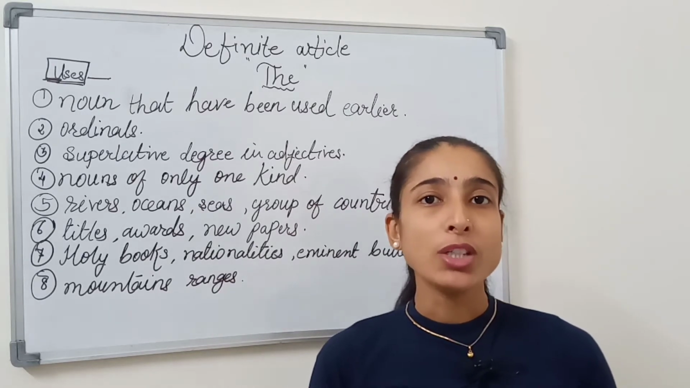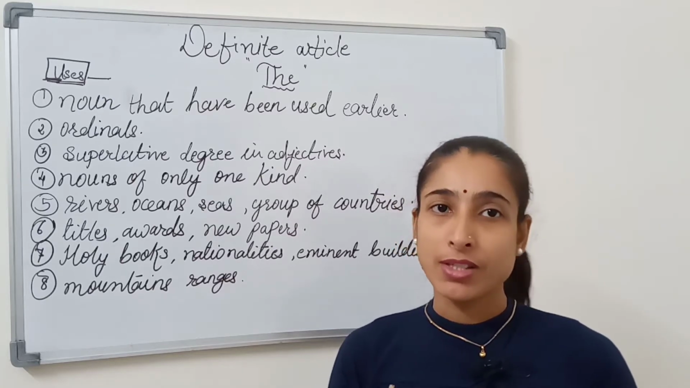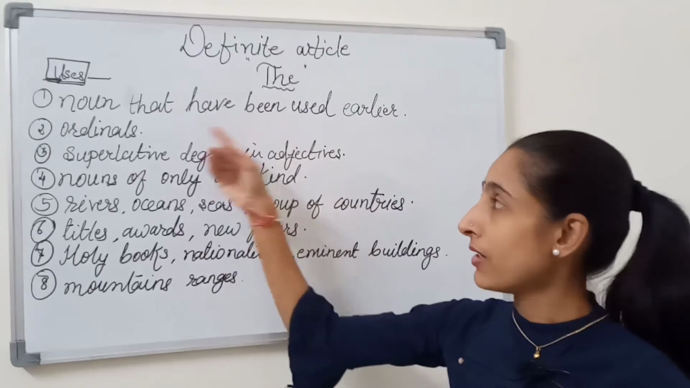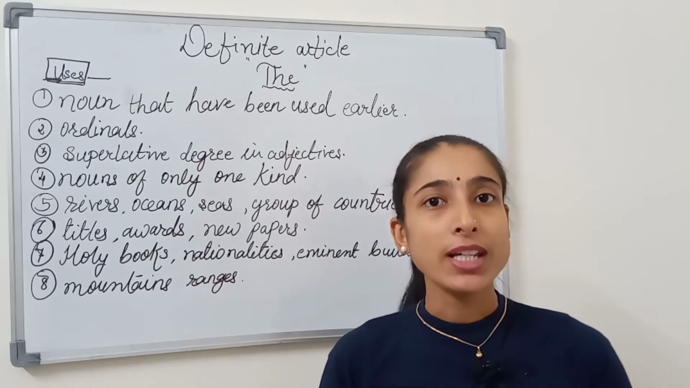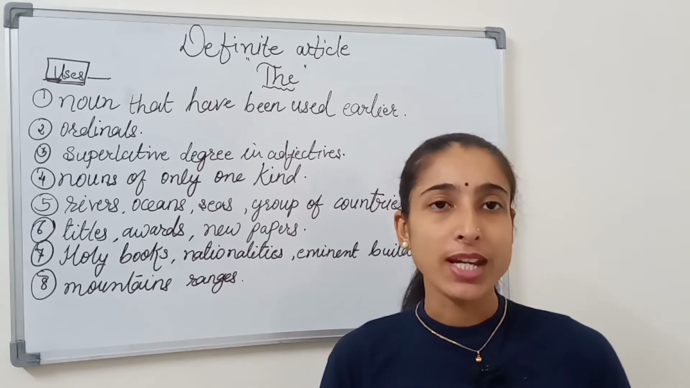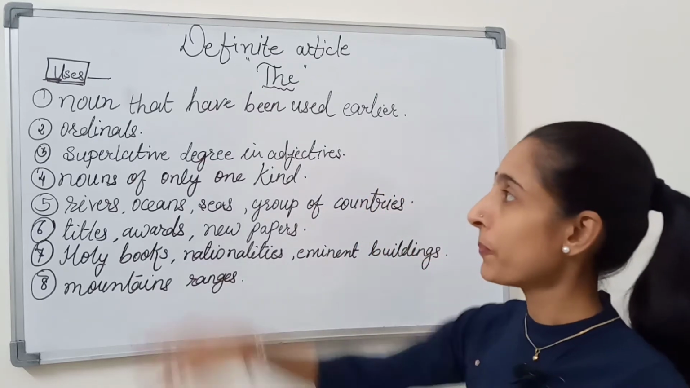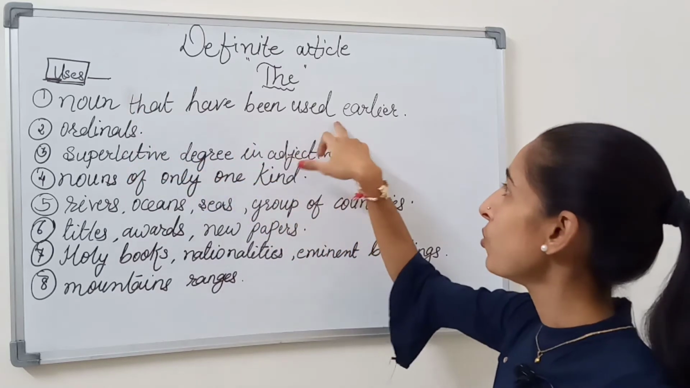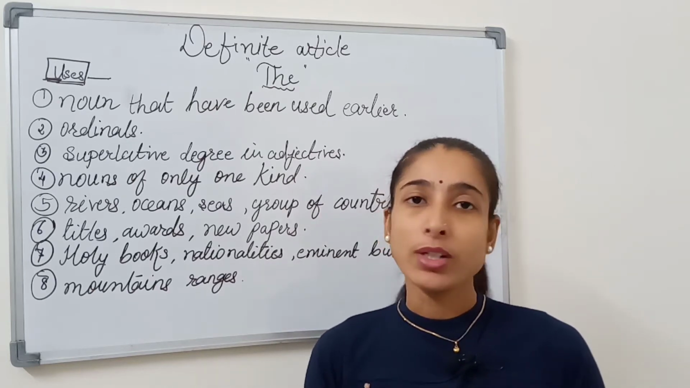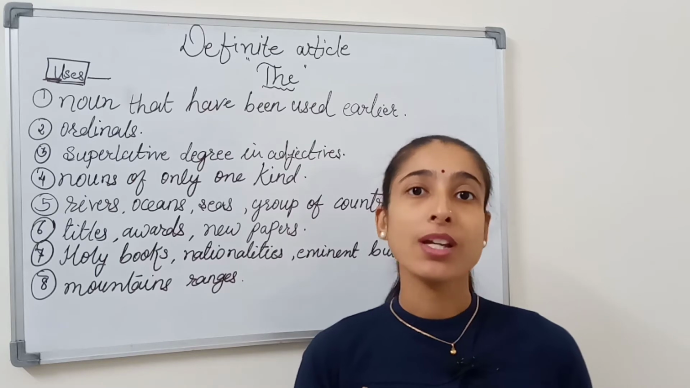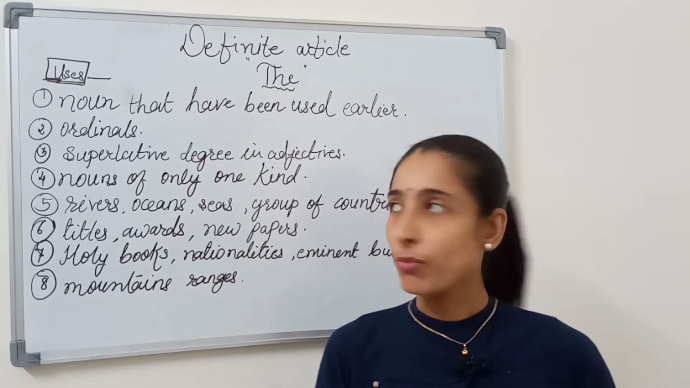Now let's move to the uses of the definite article the. I will tell you about each and every usage with a small example, so it will become very easy to understand. Let's move to the first use of the article the: nouns that have been used earlier. Our first use of the definite article the is for nouns that have been used earlier in a sentence. Let's look at an example.